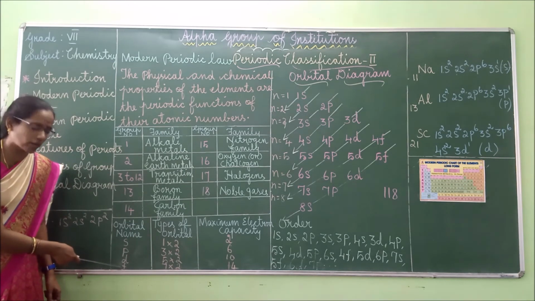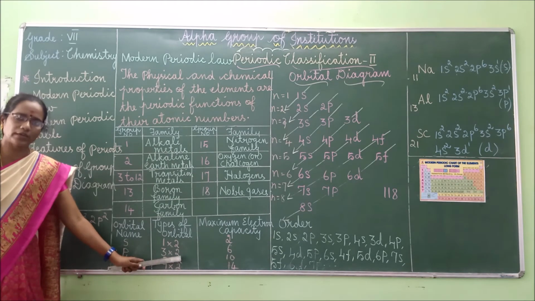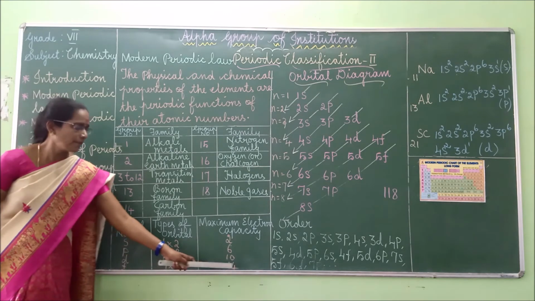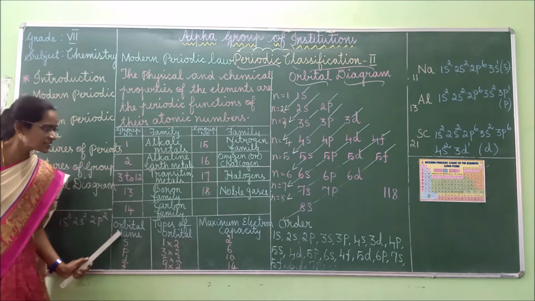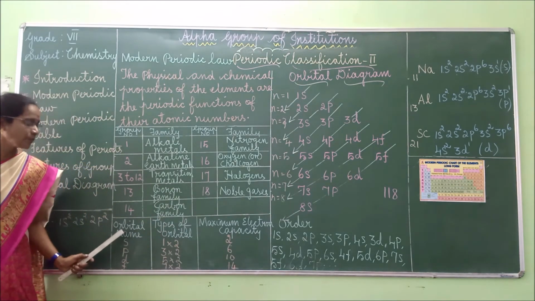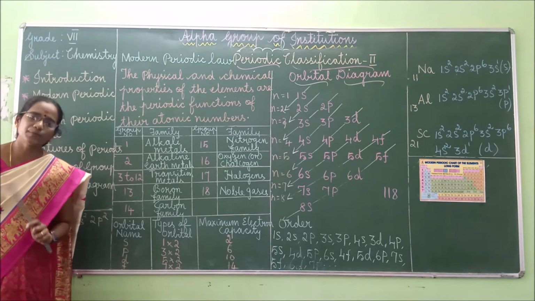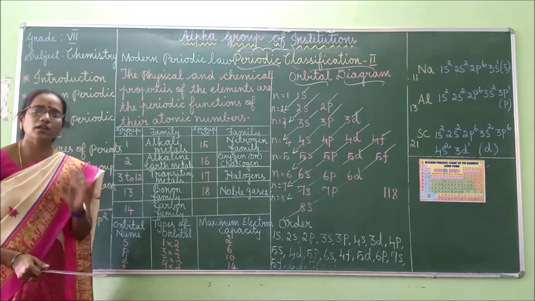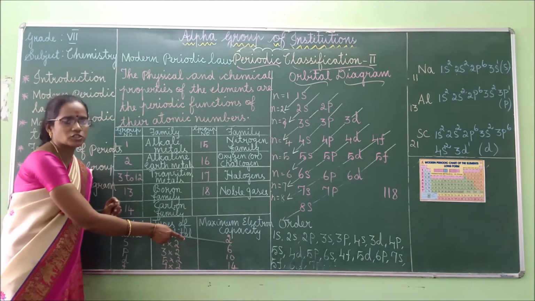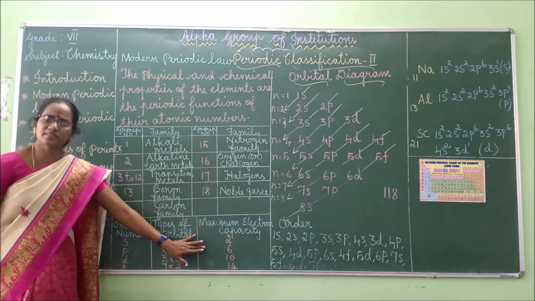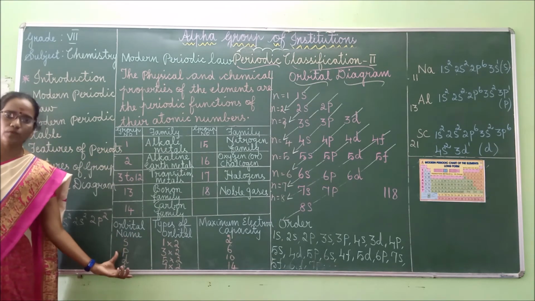And for the F block element, there are 7 orbitals, and each orbital can accommodate 2 electrons. So 7 into 2 equals 14 electrons. As per the Pauli exclusion principle, each orbital accommodates 2 electrons, so if you multiply by 2, you get the maximum electron capacity. These are called the S block element, P block element, D block element and F block element.